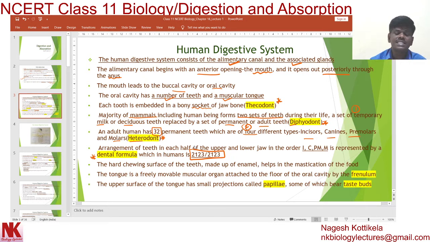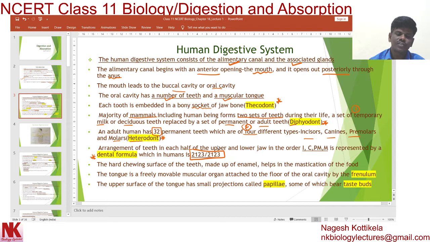So this arrangement of teeth in each half of the upper and lower jaw, in the order incisors, canines, premolars, molars, is represented by the dental formula, and this is 2123 by 2123. Dear students, one more very important word here that you should not forget.